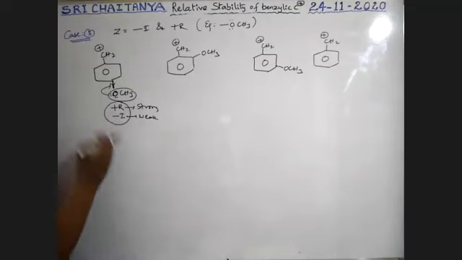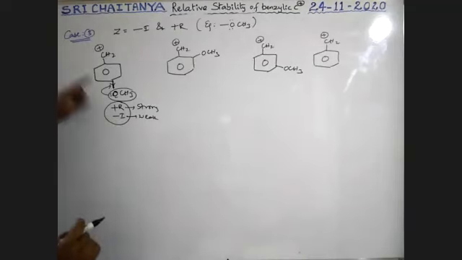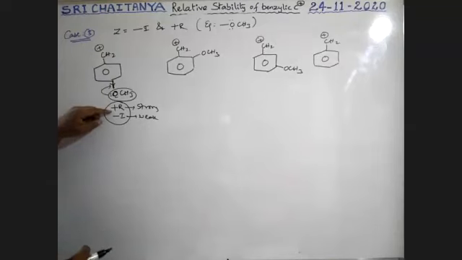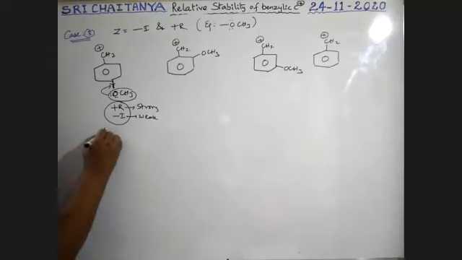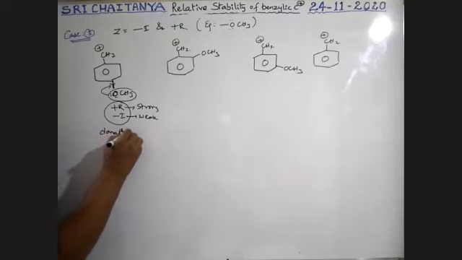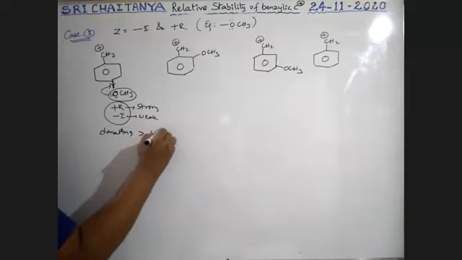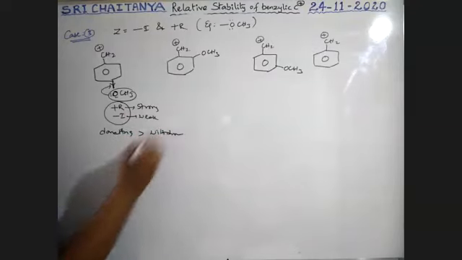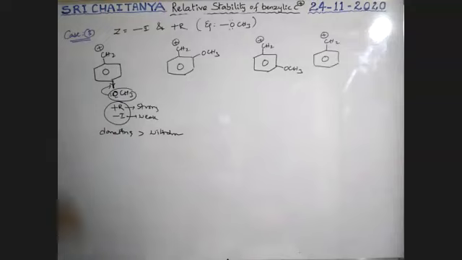Minus I decreases the stability, plus R increases the stability, but plus R dominates minus I. That means donating tendency is more than withdrawing tendency.